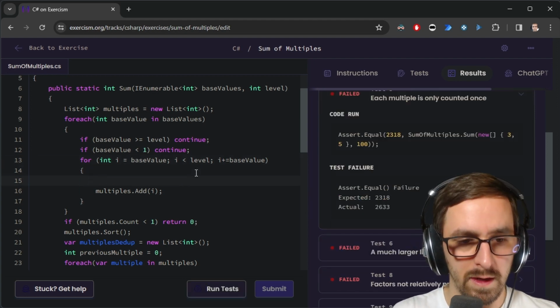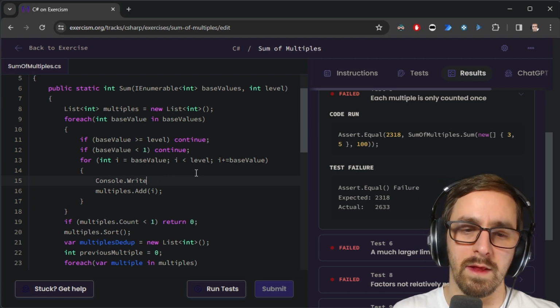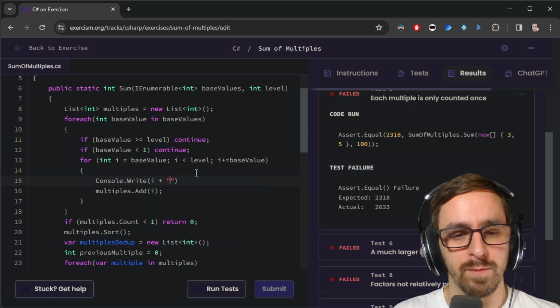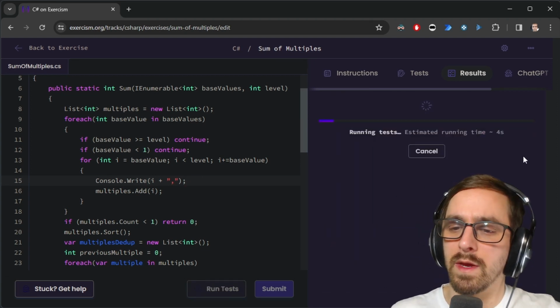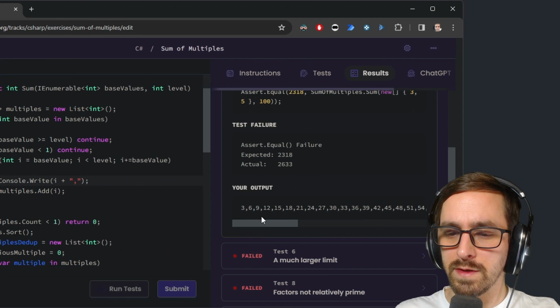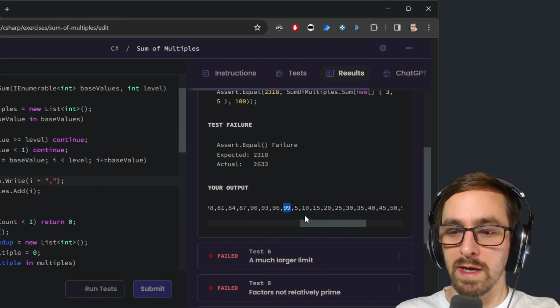I'm gonna go like console.WriteLine. Oh, we just want Write. I don't want WriteLine. And then we'll just put a little comma after it. Okay, let's run that. Let's see what we get in our console output. 3, 6, 9, 12, 15, 18, whatever. It gets up to 99, so that looks correct.